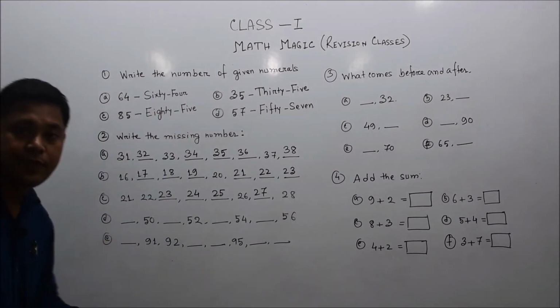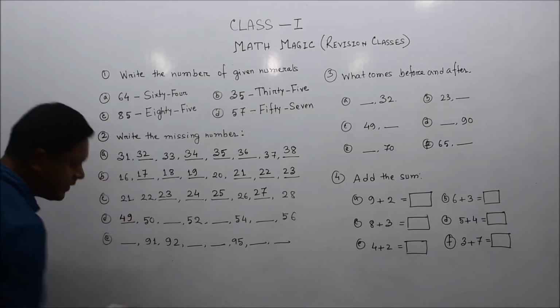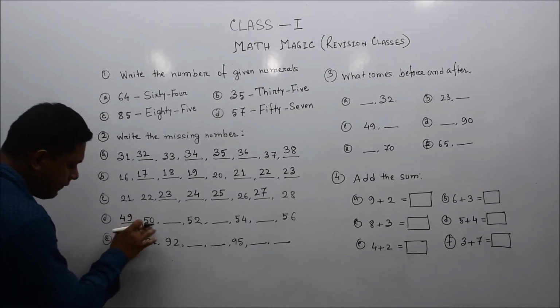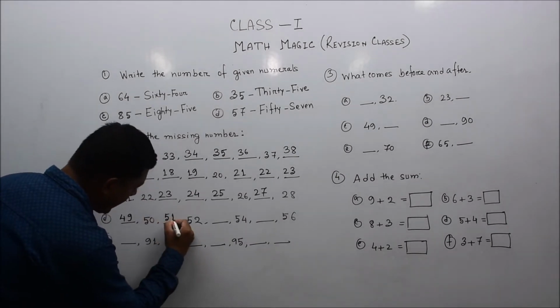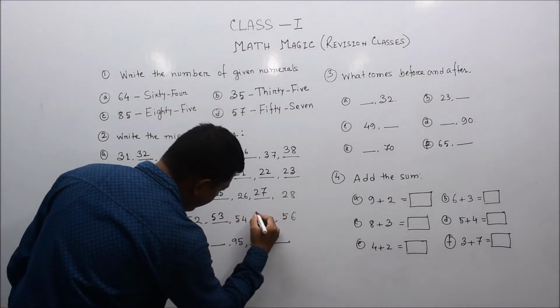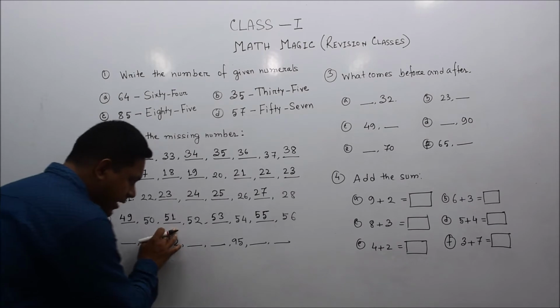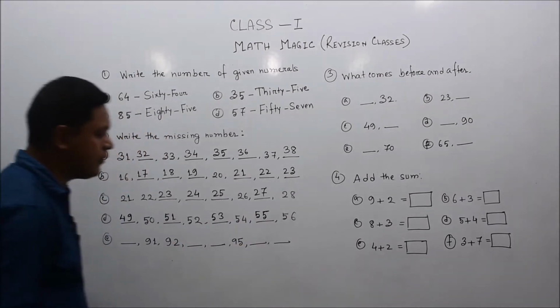After 49, 50 will come. So before 50 we must write the number 49. Then 49, 50, after that 51, 52, 53, 54, 55. That means 49, 51, 53 and 55. These are the four numbers missing here.